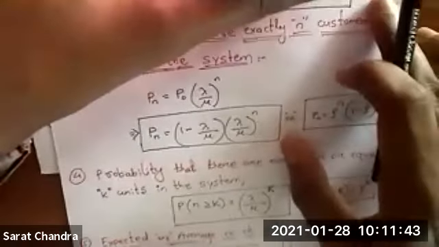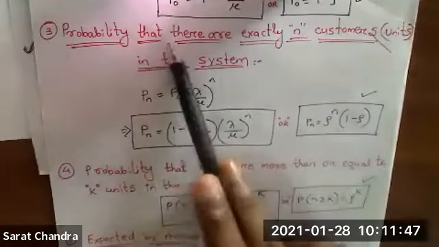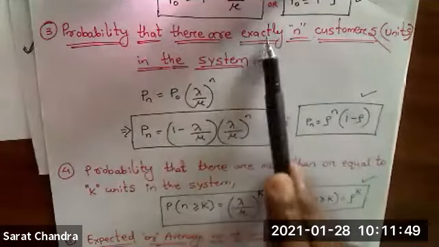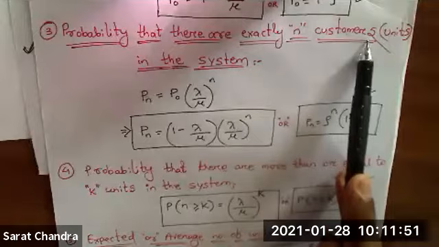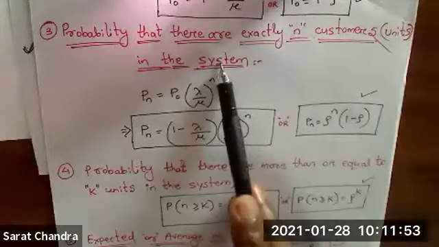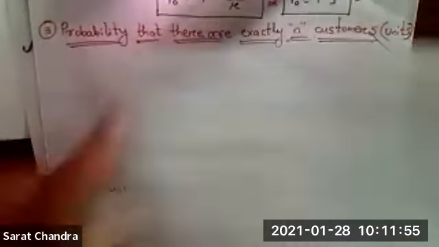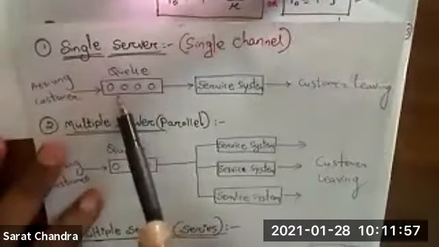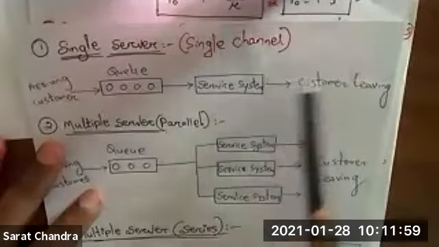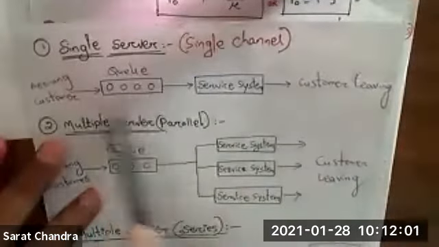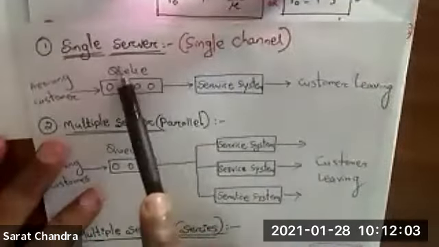Then the third formula is probability that there are exactly n number of customers in the system. Okay. So in the system means what? This is the queue, this is the service. All together, this complete structure, this is called a system.